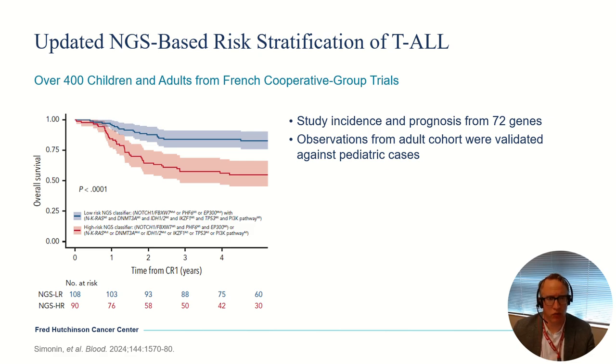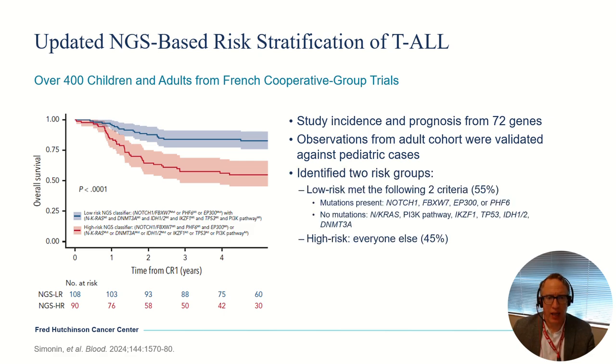which was a useful way to confirm the importance of their findings. And in a similar manner, they identified two different risk groups that have an admittedly somewhat complicated application. So low risk patients had to meet both of these criteria. They must have a mutation in Notch1 FBXW7, same as before, or EP300 or PHF6. So those two new genes were added to the mutations that had to be present.